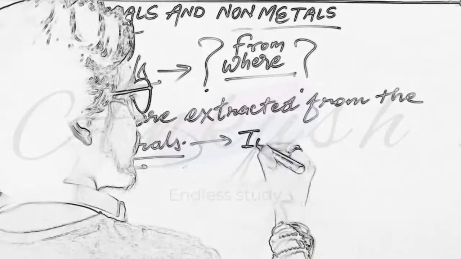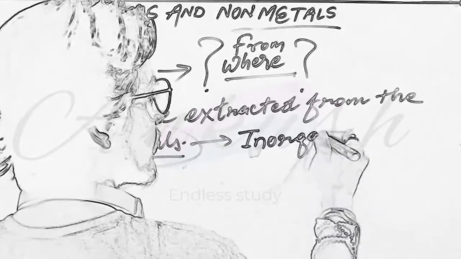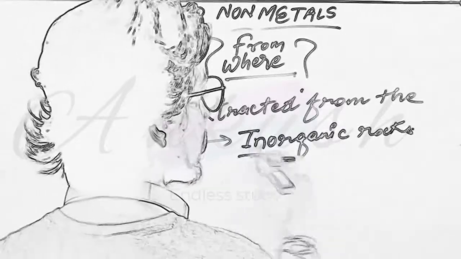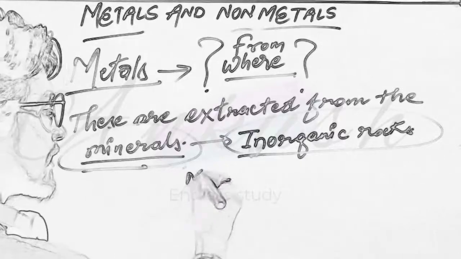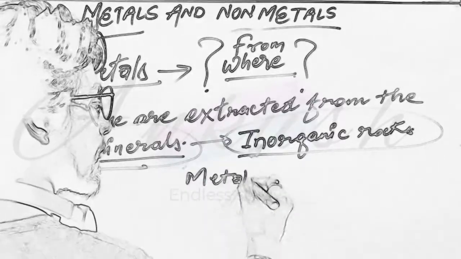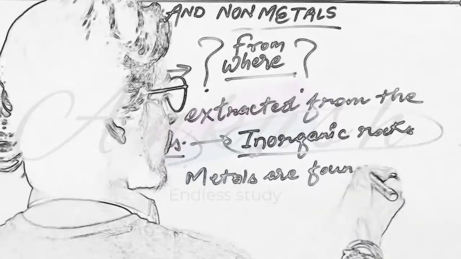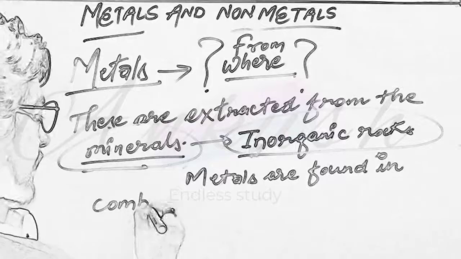Minerals are inorganic rocks, and in these inorganic rocks, the metals are found in combined state.